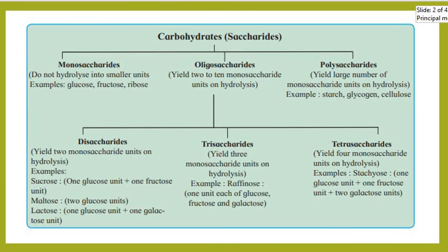Another category is trisaccharide, which will give me 3 molecules of monosaccharide on hydrolysis. For example, raffinose. Raffinose on hydrolyzing will give me glucose, fructose, and galactose, one each in number. And the last is polysaccharide. These are the saccharides which give a large number of monosaccharide units on hydrolysis. For example, starch, glycogen, cellulose.